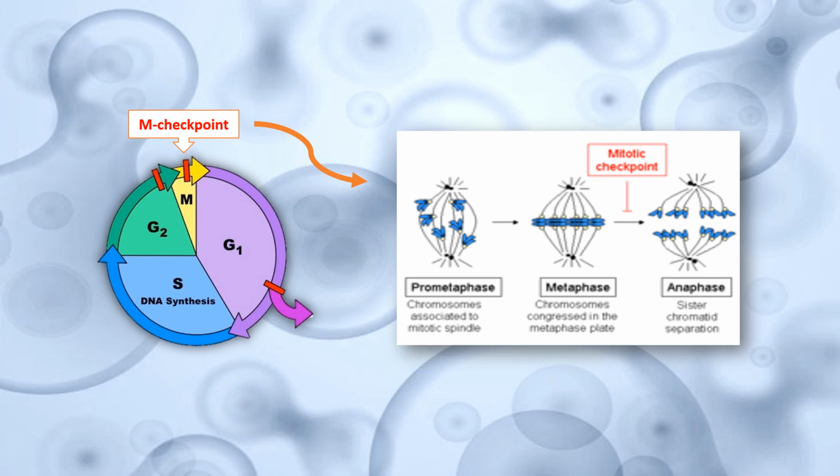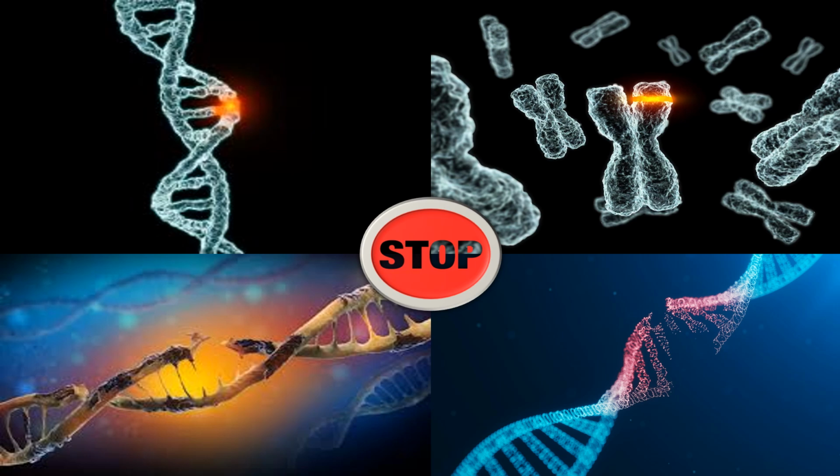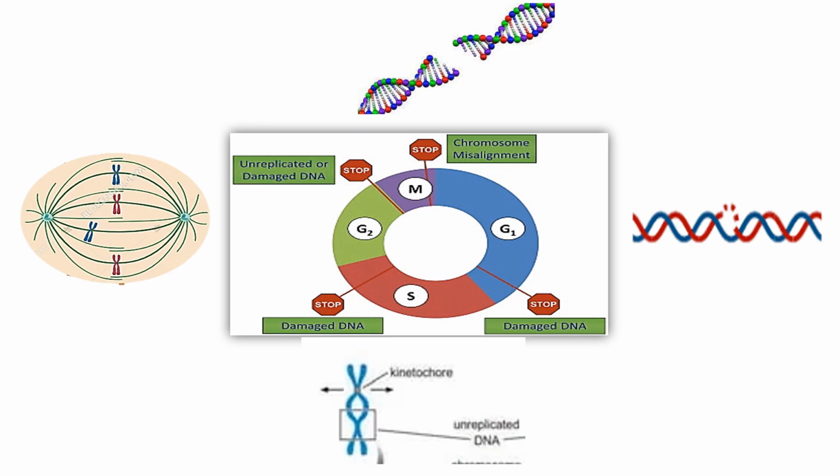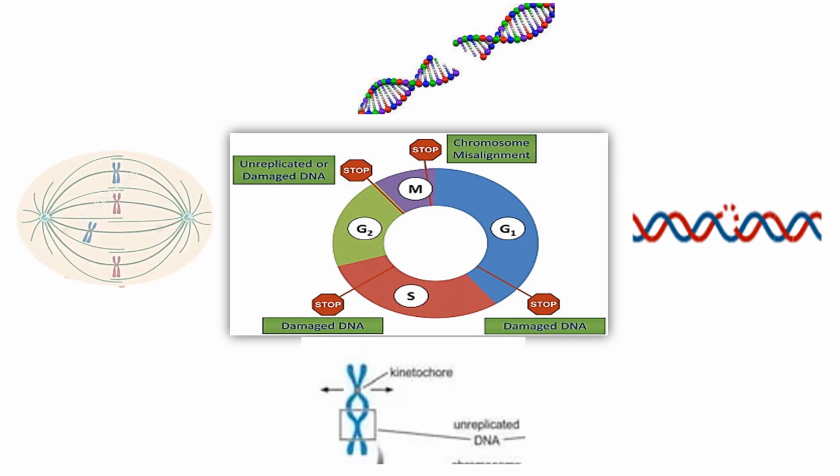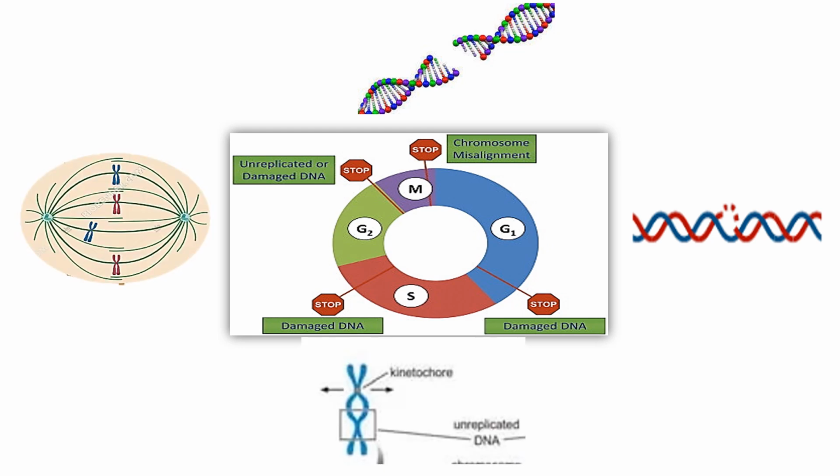Now, apart from ensuring these sequential events of the cell cycle, these checkpoints also check for DNA damage and function to provide extra time to repair this DNA damage. For that, there are DNA damage checkpoints which get activated when the DNA is damaged. So there are DNA damage checkpoints in the G1, S, G2 and M phases of the cell cycle, which are activated when there is a double-stranded break in the DNA, a single-stranded break in the DNA, unreplicated DNA, and even misalignment of the chromosomes. So these were the different checkpoints of the cell cycle.